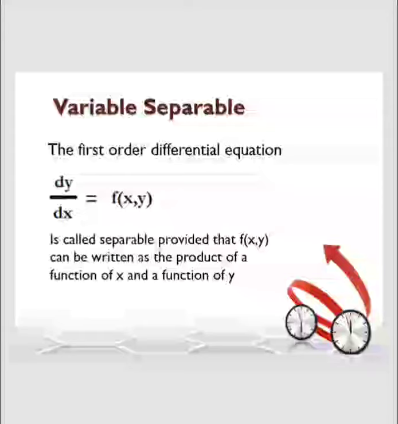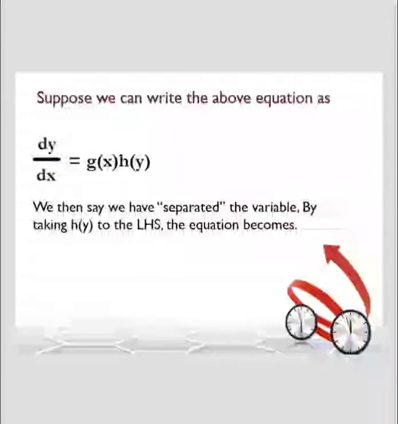Okay, now we see the solution of a differential equation by the variable separable method. First, this method is only applicable for first order differential equations. Here, dy by dx equals f of x and y, any function. First we separate the x function and y function and take the product of the x and y functions. Suppose we write the equation as dy by dx equals g of x into h of y, where g is the x function and h is the y function.